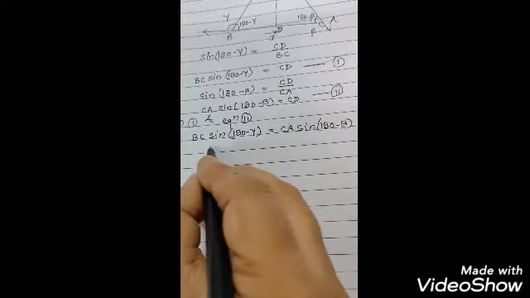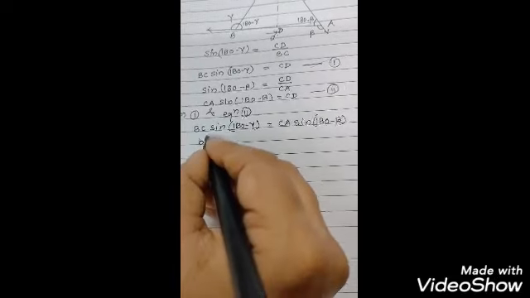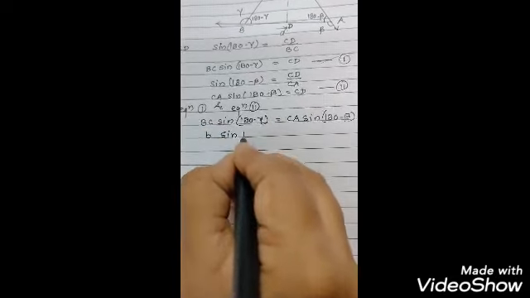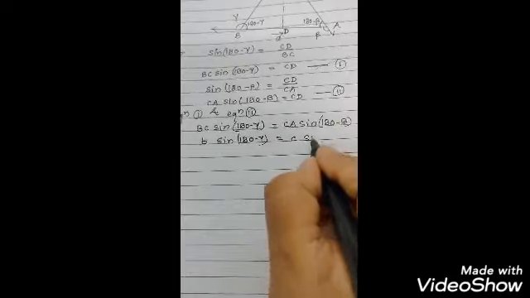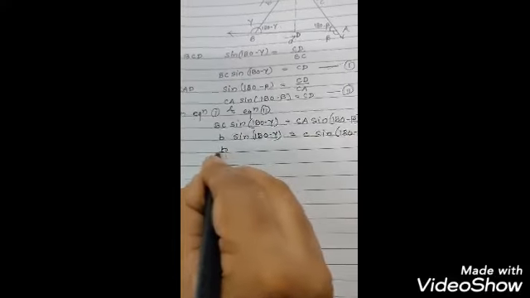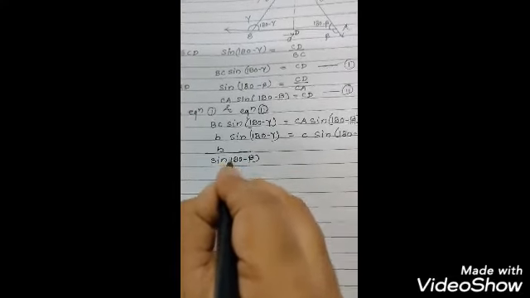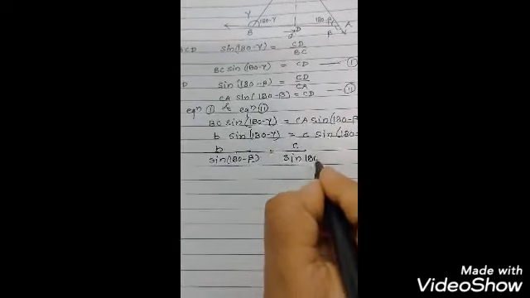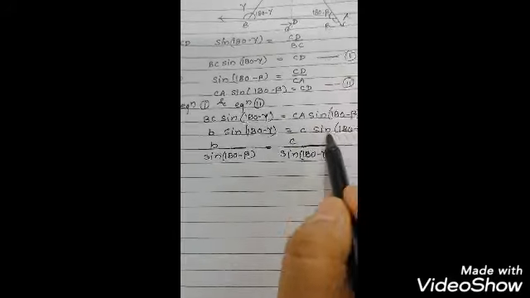BC is the magnitude of force B, so we can write B sine 180 minus gamma, and CA is C here, sine 180 minus beta.